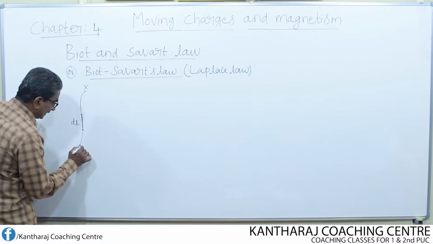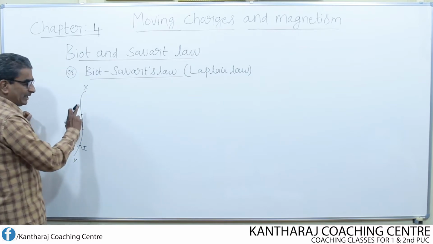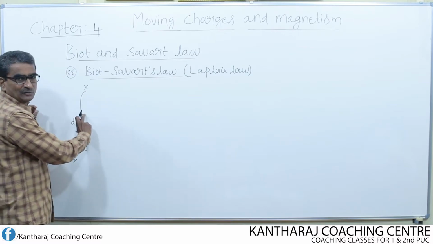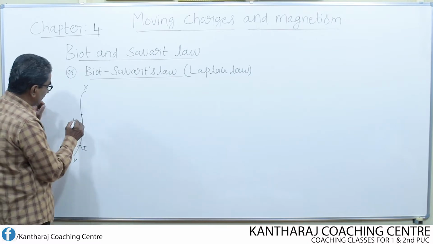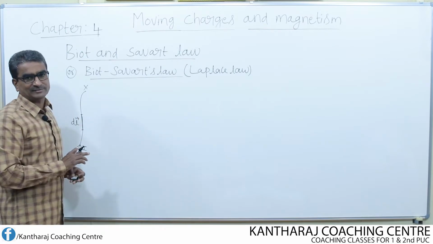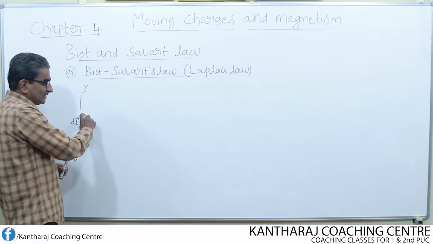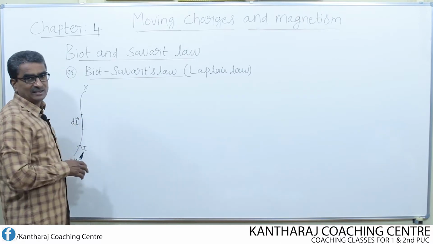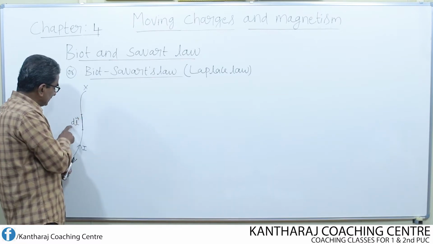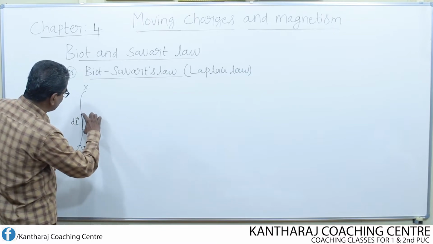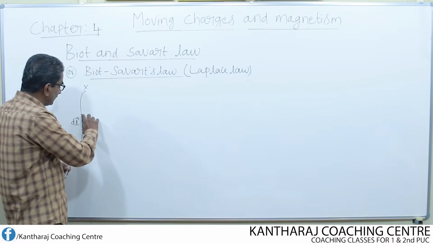Now if I pass current through this conductor either from x to y or from y to x, then this small portion of the conductor through which some current is flowing is known as a current element. I represent this by vector dl, known as the current element. Without an arrow, it is the magnitude of only this portion. With an arrow, it represents the vector form of this length.